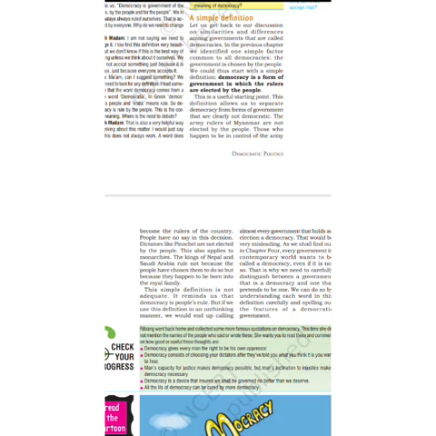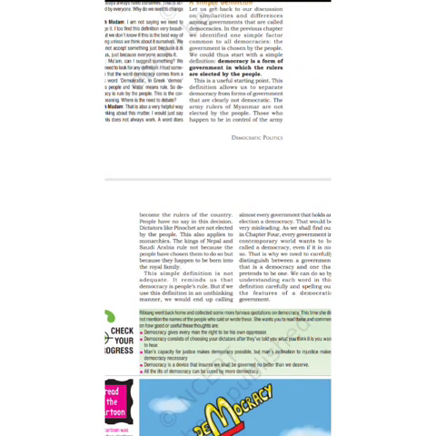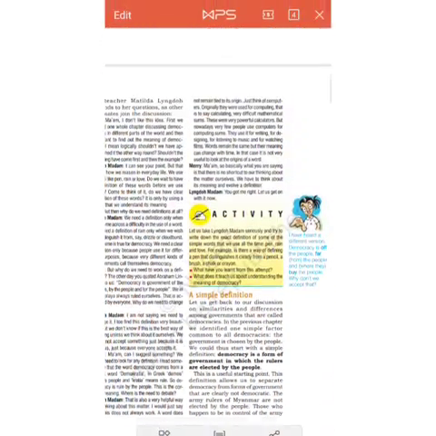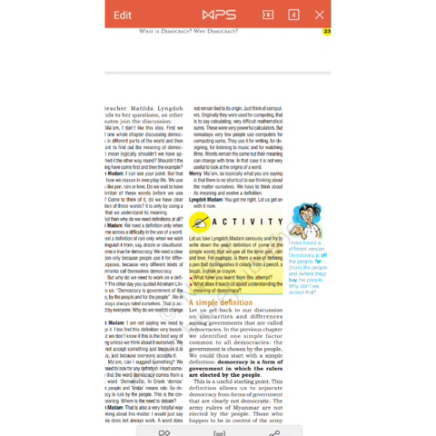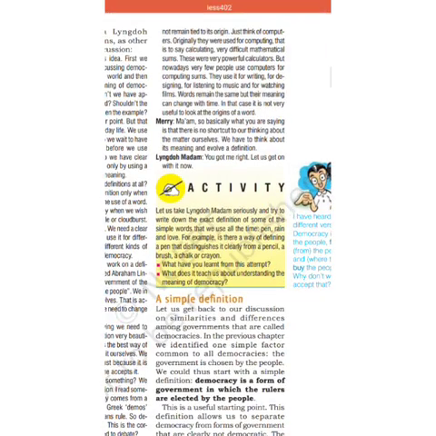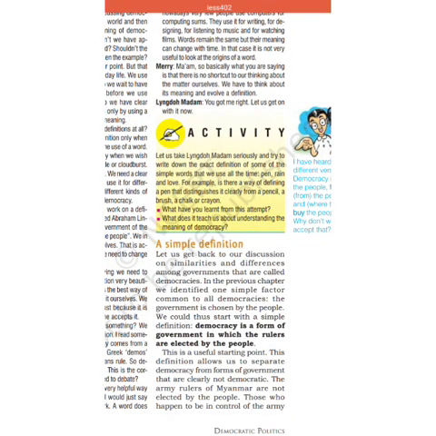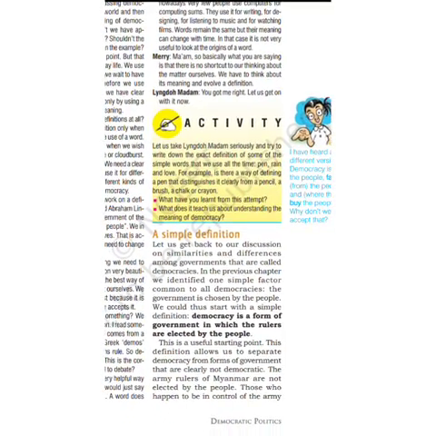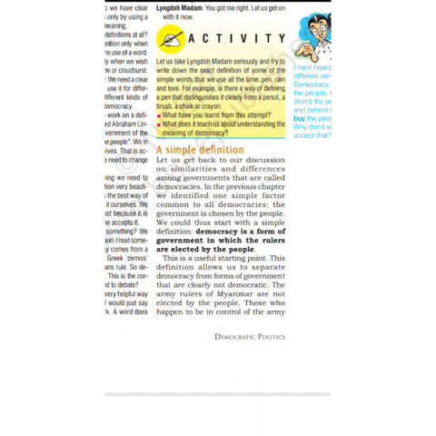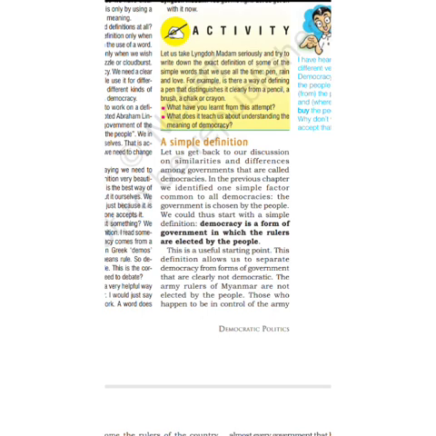And for a non-democratic government, we will see one example, the example of Myanmar, where rulers were not elected by the people.